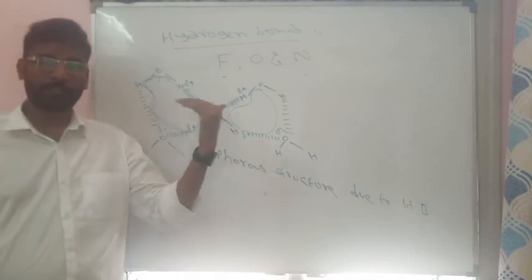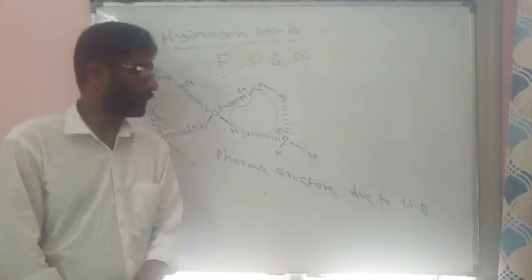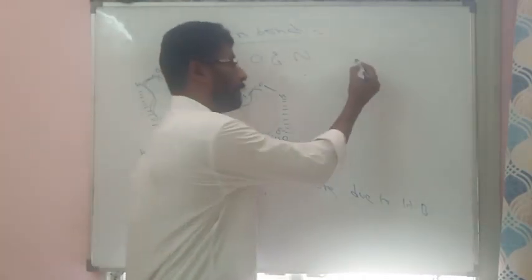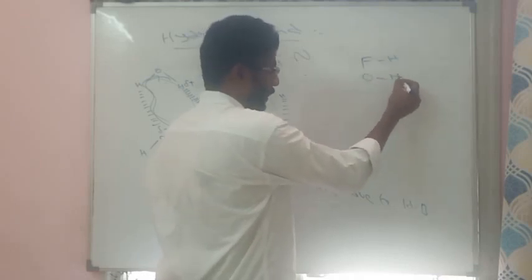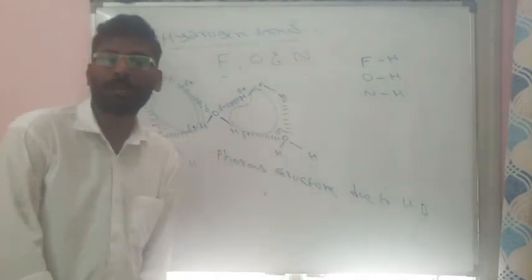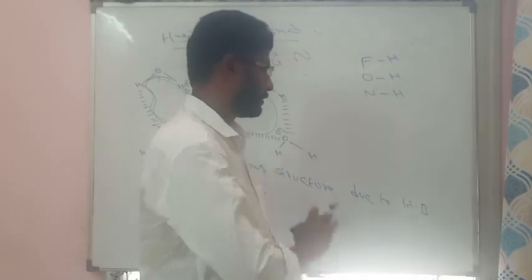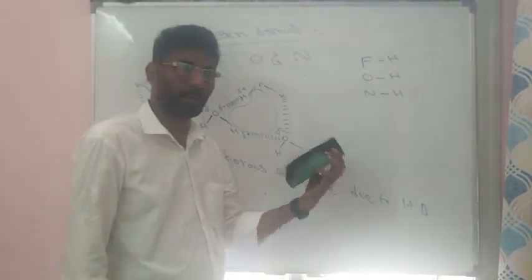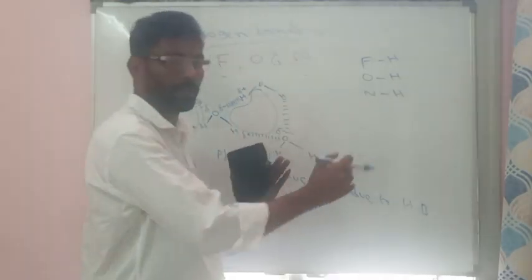So hydrogen bond is a special case of dipole-dipole interactions, that is mainly formed by three elements, fluorine, oxygen and nitrogen. Whenever fluorine is attached to hydrogen, or oxygen is attached to hydrogen, or nitrogen is attached to hydrogen, there is a possibility of hydrogen bond. Due to this hydrogen bond, the geometry, like the ice structure, is changing. Similarly, boiling point and melting point properties will also change. We will see one example also.